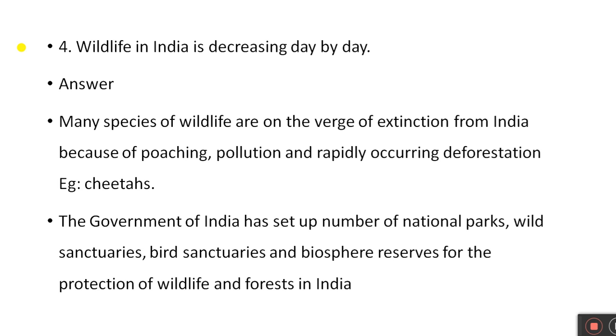Next point. The government of India has set up a number of national parks, wildlife sanctuaries, bird sanctuaries, and biosphere reserves for the protection of wildlife and forests in India.